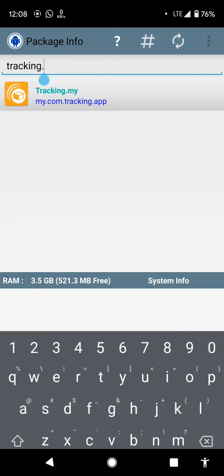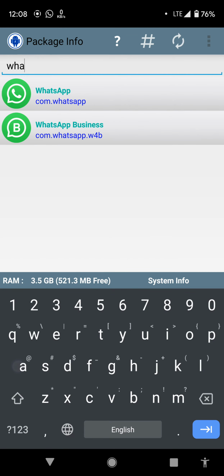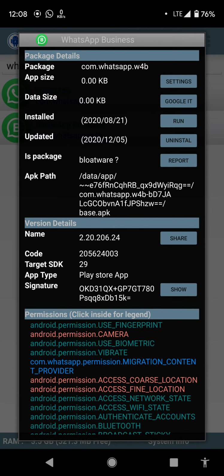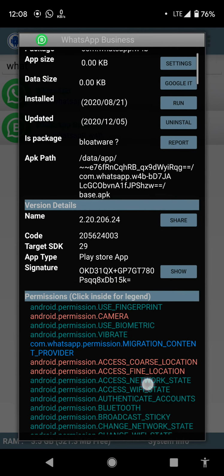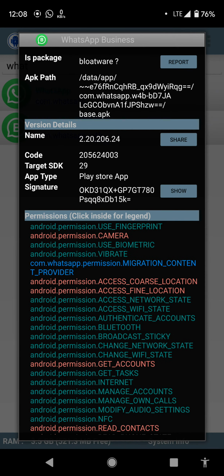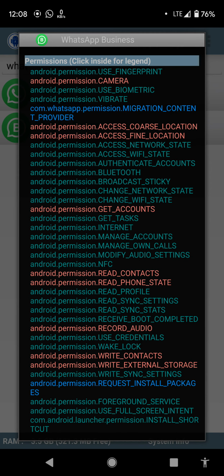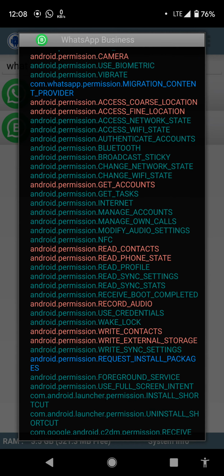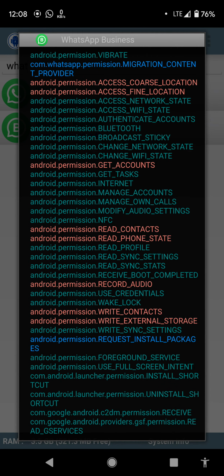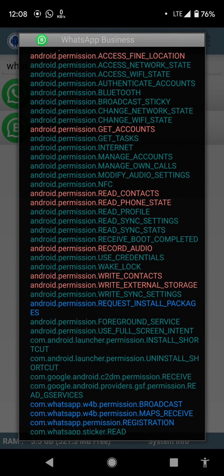And the last application that we will review is WhatsApp Business. Okay, being offered by the WhatsApp company, and this version is 2.20.206.224. Okay, available at the Play Store. They have three types of permission, and the dangerous permissions are access the camera, access the coarse location, access the fine location, get accounts, read contacts, read phone state, record audio, write contacts, and also write external storage.